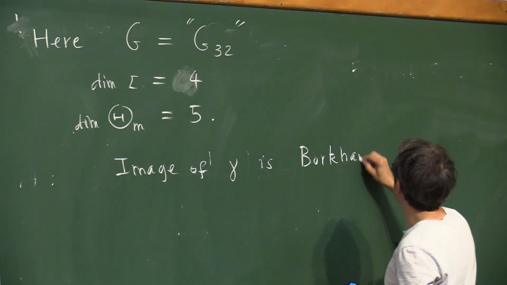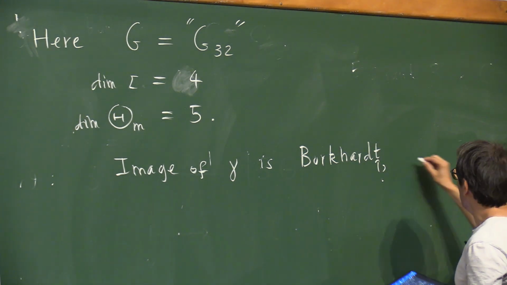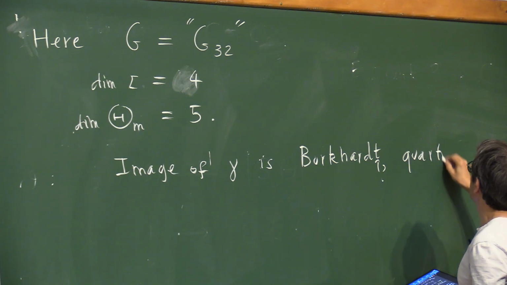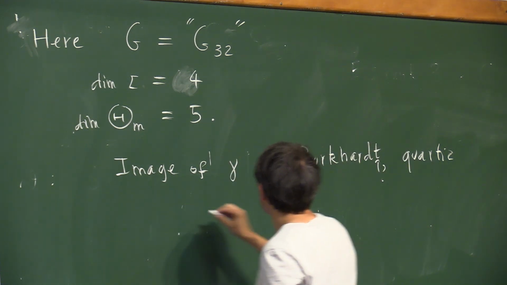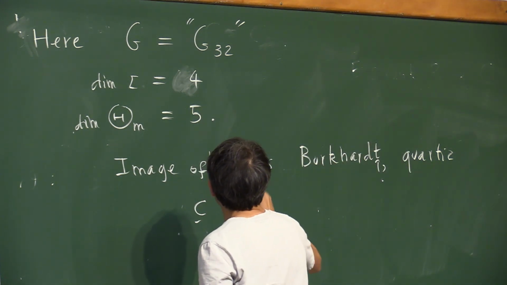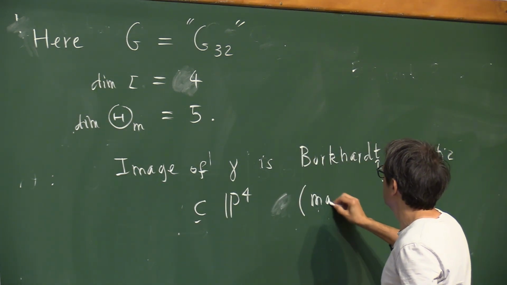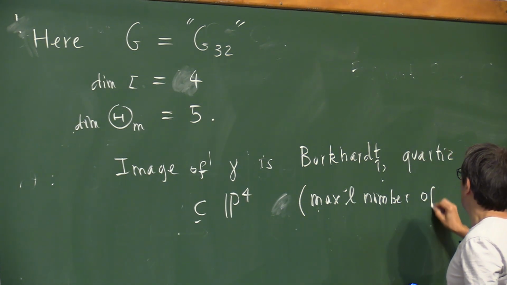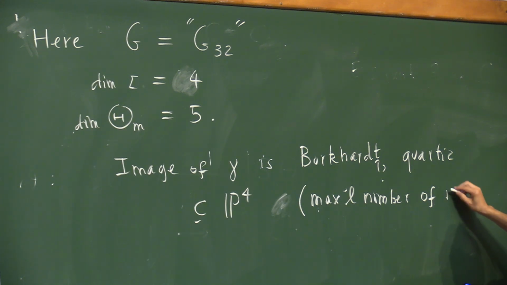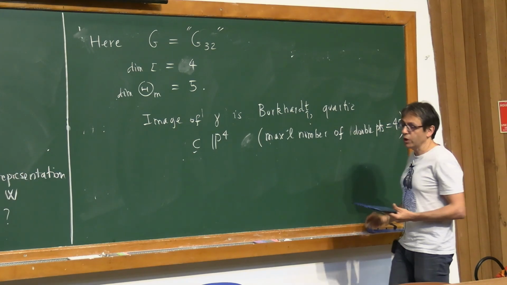Now I have to spell it. Maybe there's a T here, not sure. Quartic. And this is a quartic in P4, which has maximal, it's a quartic that realizes the maximal number of double points, which is 45. Okay, so this is the picture.